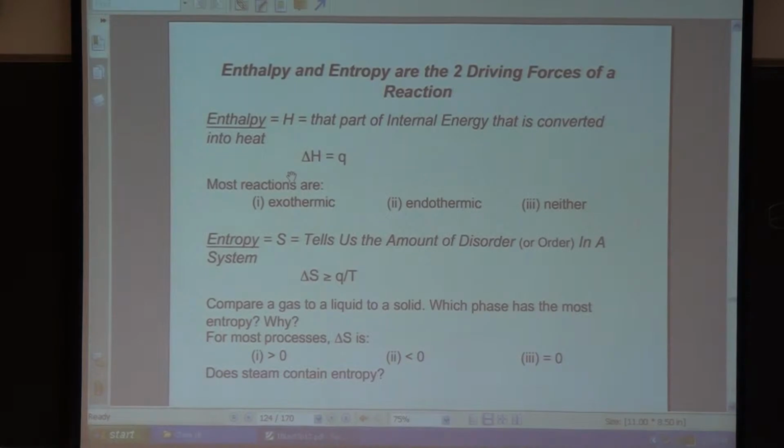Okay, so we plot energy versus the progress of reaction. So this is the energy of the reactants, and this is the energy of the product. We've said that this difference in energy here is delta H. Note also that most reactions are exothermic because it goes in this downhill direction.